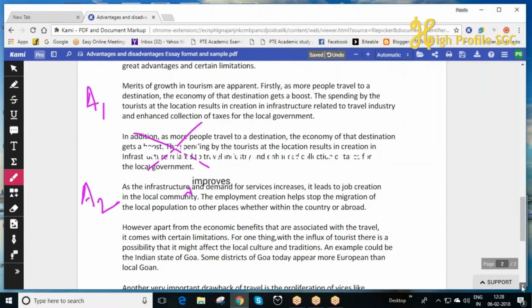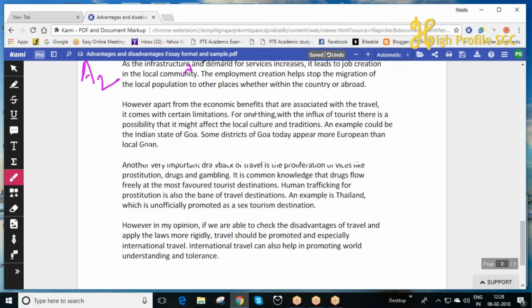Now if we take the negative side: however, apart from the economic benefits that are associated with travel, it comes with certain limitations. For one thing, with the influx of tourists, there is a possibility that it might affect the local culture and tradition. First idea, an example could be the Indian state of Goa. Some districts of Goa today appear more European than local Goan. So this is disadvantage 1. I will write it as D1.